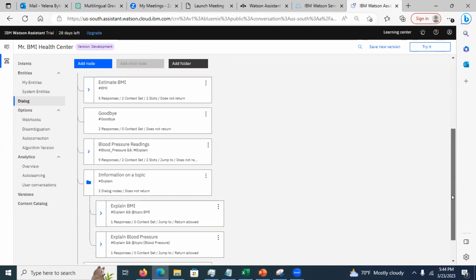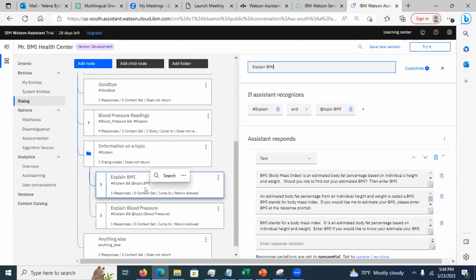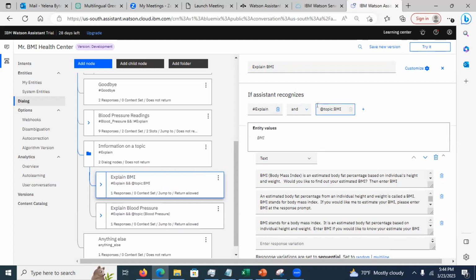Both nodes explain something on the topic, so I just decided to collapse them. So here, for example, explain BMI, right? What is this here? This is a node name. This is a condition. How does this node get triggered? It recognizes the intent called explain, and an entity called BMI, right?